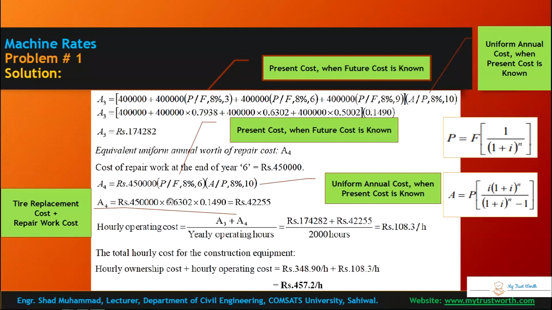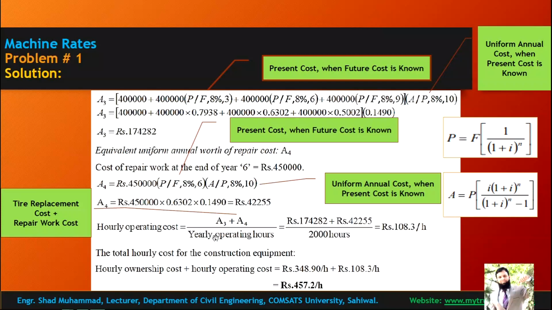You put values in this and you will get this factor, and when you multiply this future cost by this rate, then you will get the present cost, and now you have to convert this present cost to the annual cost of 10 years. So this is your annual cost. So the hourly operating cost is the sum of tires plus repair work divided by the number of hours in which the machine will be used.